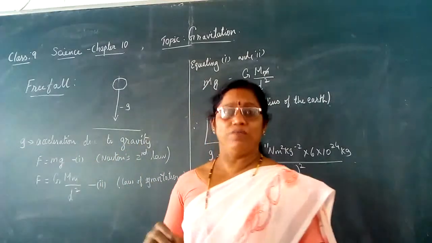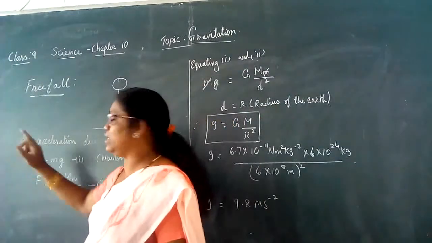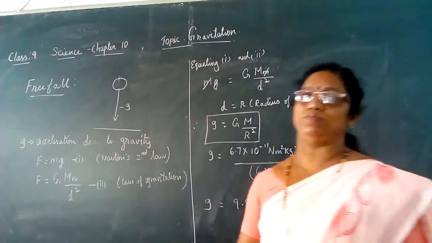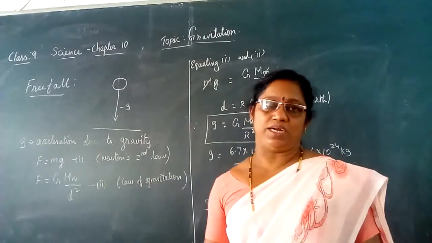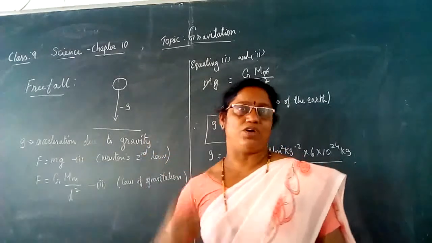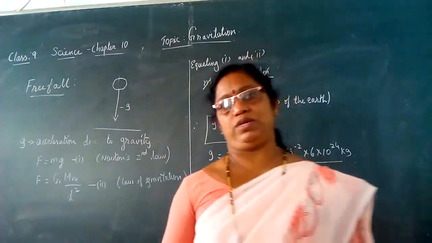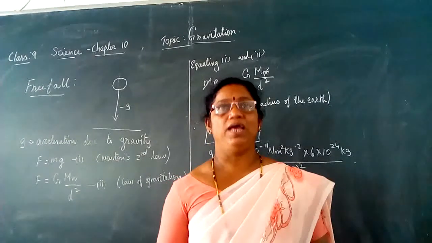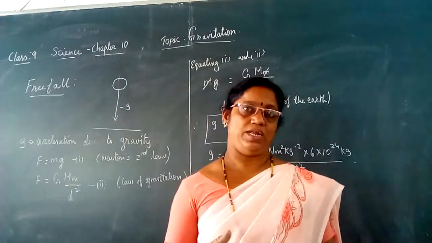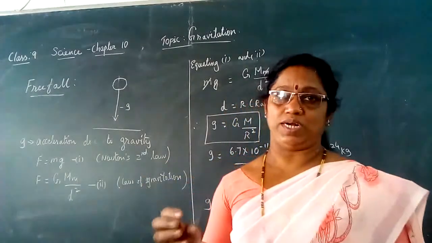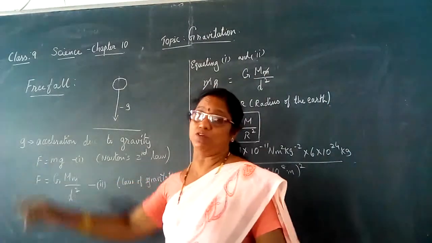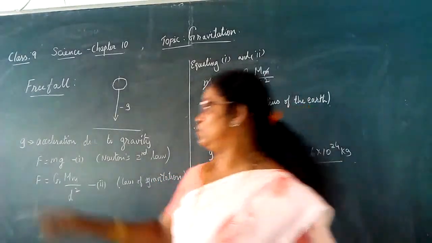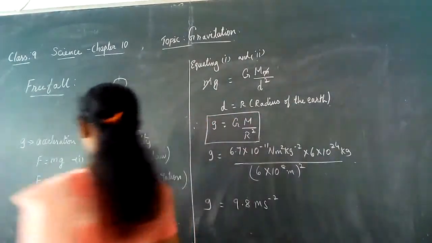Here we are going to see how to calculate the value of acceleration due to gravity and what it is equal to. For its calculation, first we have to recall Newton's second law of motion. According to Newton's second law of motion, F, the force acting on a moving object, is equal to mass into acceleration a.